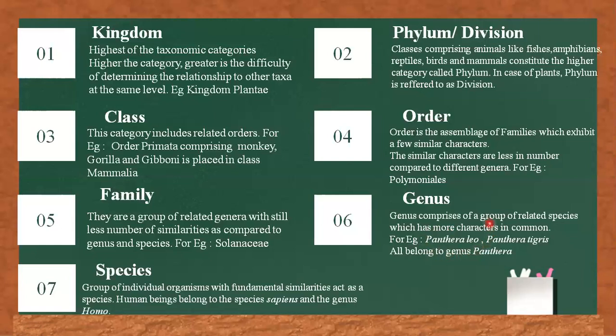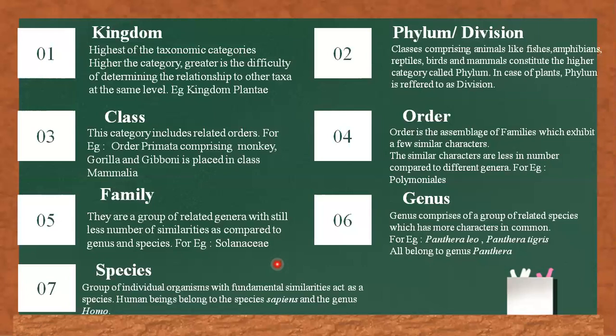The Panthera leo and Panthera tigris are the species of the genus Panthera. Last and the lowest category is species. A group of individual organisms with fundamental similarities acts as a species. Human beings belong to the species sapiens and the genus is Homo.